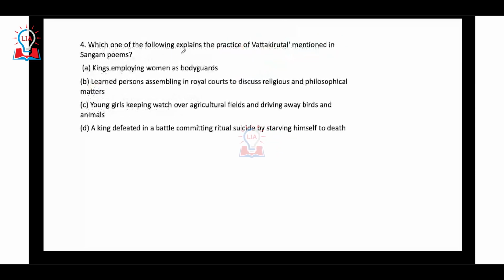Fourth question. Which one of the following explains the practice of Vattakiruthal mentioned in the Sangam poems? This is the second question on the Sangam literature, which means if you are studying ancient history, you are not skipping the Sangam age and Jainism and Buddhism. Out of the four questions, we have had two questions from Jainism and Buddhism and two questions from the Sangam age. The options are: kings employing women as bodyguards, learned persons assembling in the royal courts to discuss religious and philosophical matters,